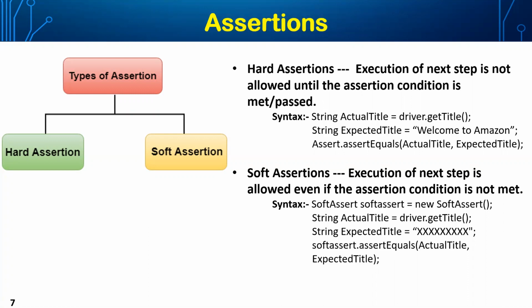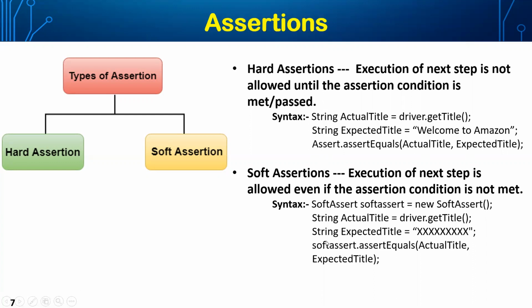And the syntax for that is just like Assert.assertEquals with the actual title and expected title. The actual title is one of the strings here, and the expected title is also a string here. We just assigned the string value "Welcome to Amazon" to this expected title. Expected title is a data type of string, and we have used two strings here, actual string and expected string. So no need to create any object for this.